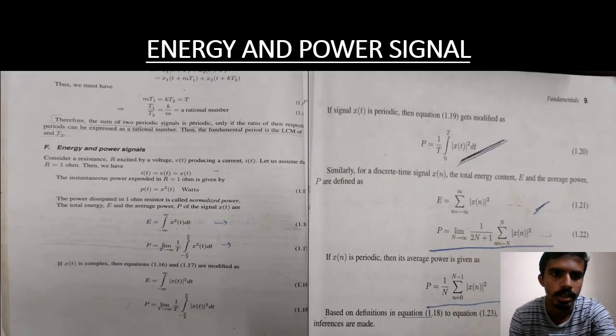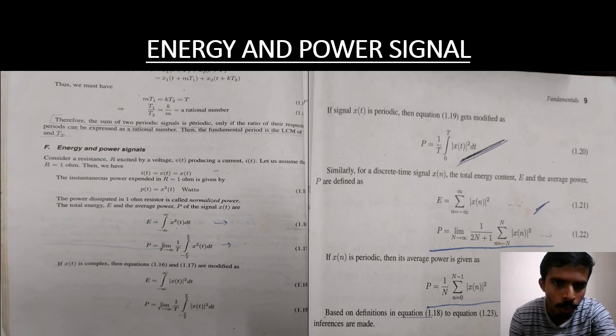Now, energy and power signals. Consider a resistance R, excited by voltage V, and producing a current. Let us assume that R is equal to 1. We have V of t equal to x of t, and P of t is equal to x square of t watts. So here we can understand that I of t is equal to V of t, and x of t, where I of t is the current, V of t is the voltage, and x of t is the value provided. So here we are analyzing the signals with respect to energy and power. For energy, voltage and current are required. So the instantaneous power, with R equal to 1 ohm, next we have P of t is equal to x square of t watts.